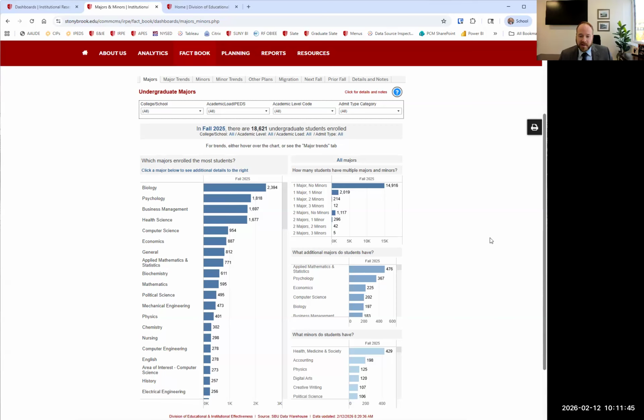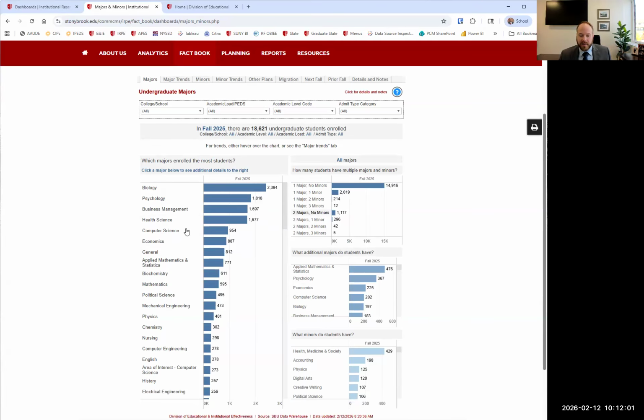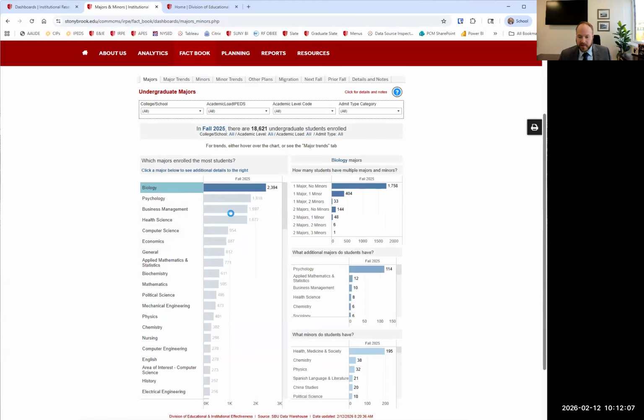And so the initial part of this question we posed is, well, of these biology students, what else are they doing? And so if you'll look on dashboards, I often queue on these dashboards what you need to do to find out some other things. So right here it says, click a major below to see additional details to the right. And so on some dashboards when I say to do that, if you click on it, so let's click on biology, it will filter the rest of the dashboard.